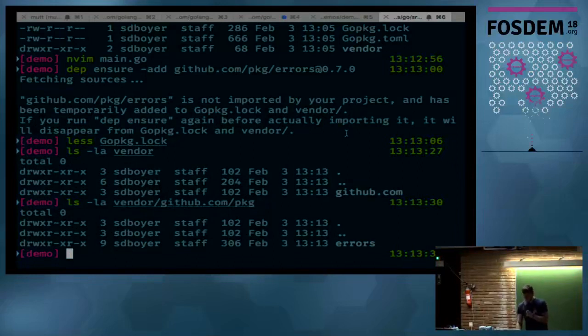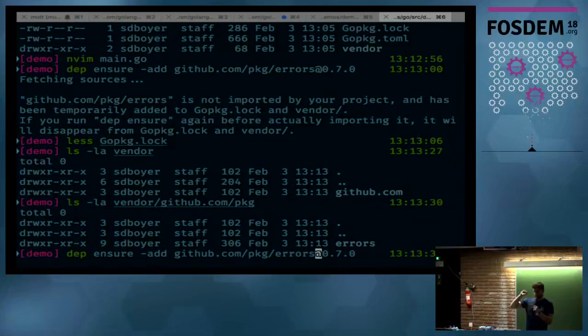You can also specify multiple dependencies. You can dep ensure add as many individual packages as you want, but the expectation here is that you are going to specify the root of a repository. You're not saying, I want to add github.com/package/errors/something. It's the root. That's what you're adding.